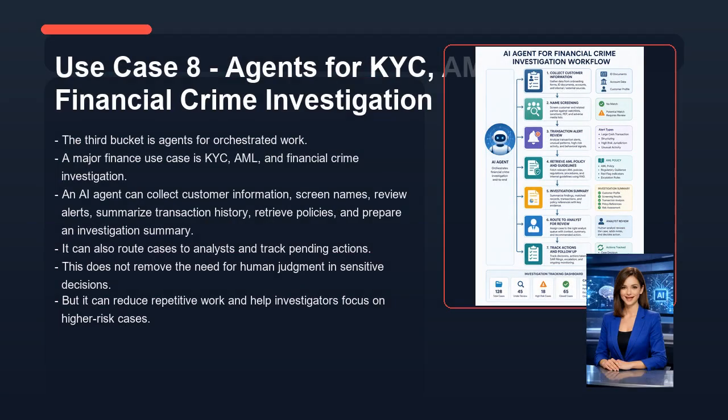Now let's look at use case 8: agents for KYC, AML, and financial crime investigation. The third bucket is agents for orchestrated work. A major finance use case is KYC, AML, and financial crime investigation. An AI agent can collect customer information, screen names, review alerts, summarize transaction history, retrieve policies, and prepare an investigation summary. It can also route cases to analysts and track pending actions. This does not remove the need for human judgment in sensitive decisions. But it can reduce repetitive work and help investigators focus on higher-risk cases.